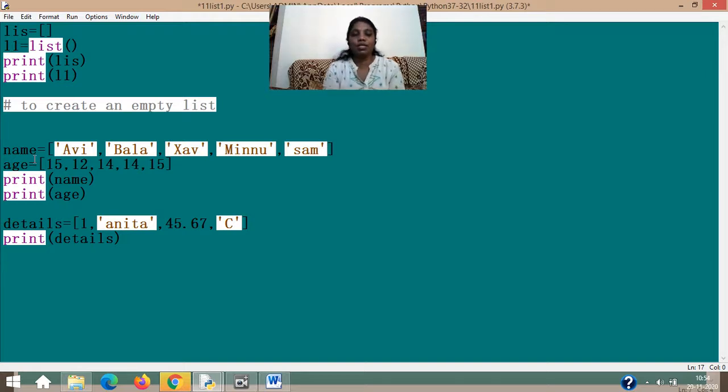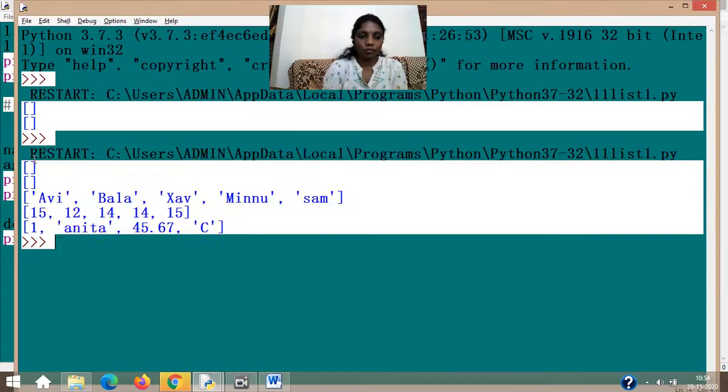Coming to the next list, what you see is details. That's the list name where I have stored details of anything. Employee 1, Anita, 45, 167. You might have just guessed it's a grade details. And if I print, that will also come in the square bracket. So in some books, I don't know which book, it is given that a list can store only homogeneous values, but it's wrong. List can store both, which you can see now. And if you run this now, the first two again came. Avi, Bala, Save, Minu came in the square bracket again because it's a list. 15, 12, 14, 14, 15 came again in a square bracket because it's another list.